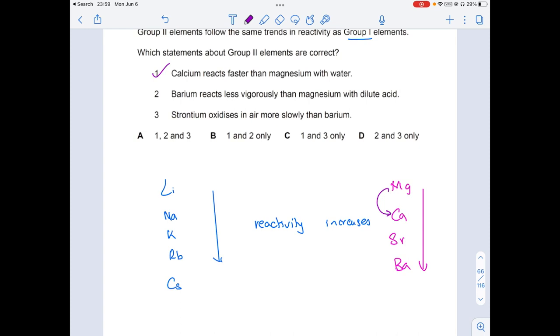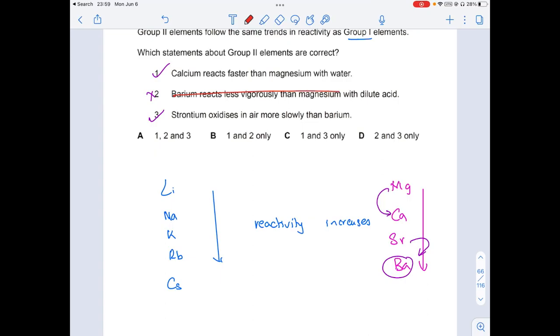Barium reacts less vigorously than calcium. No, barium is more reactive than magnesium. So therefore, the second option is going to be wrong. And the third option, strontium oxidizes in air more slowly than barium. Yes, strontium is less reactive than barium. So therefore, option 3 is also correct.